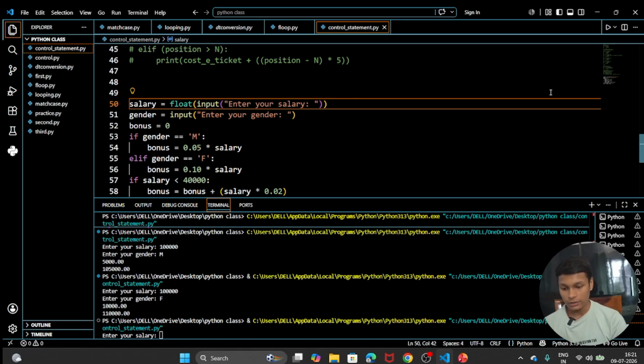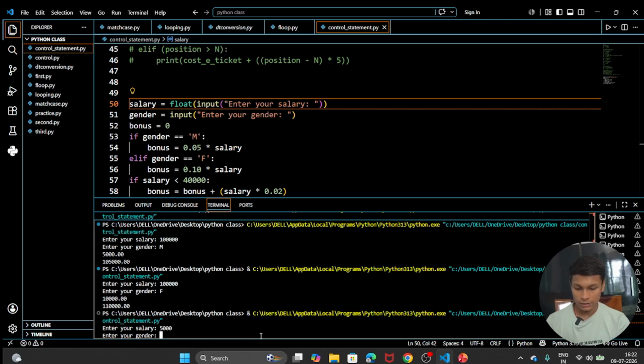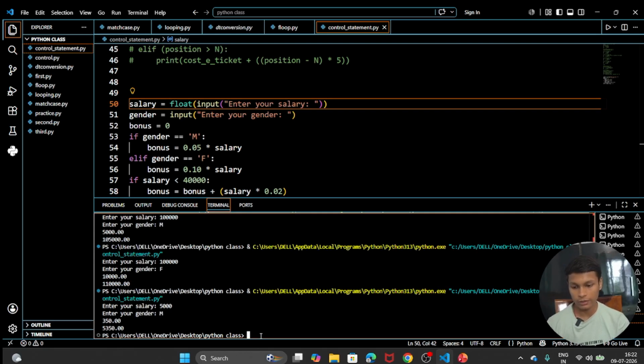So let's write any salary which is less than 40,000. Let's take 5,000 as a salary, and any gender. You can see the sample: this was the total, and 350 was the bonus.